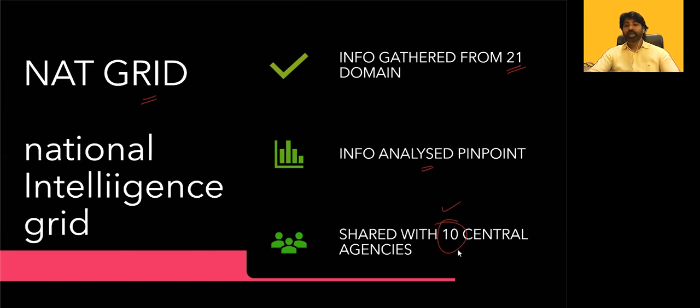So around 10 central agencies that are actually involved on the ground. That means those with an actionable role, involved in border security and other areas, so that they can take steps and prevent any kind of untoward incident against India. So that's the whole logic behind it. This was very much lacking during the Mumbai blast.